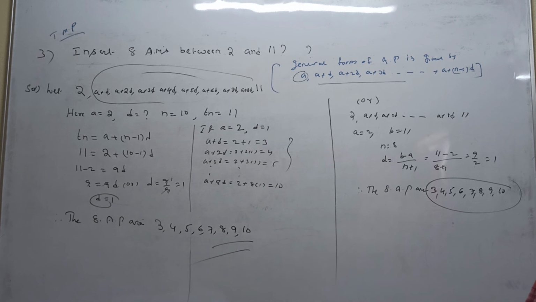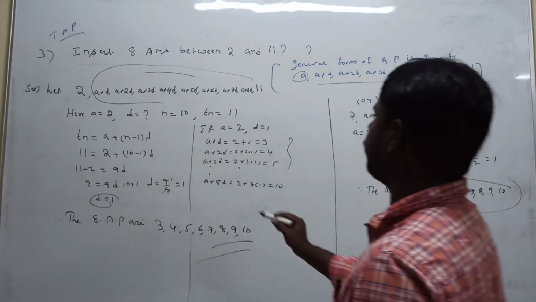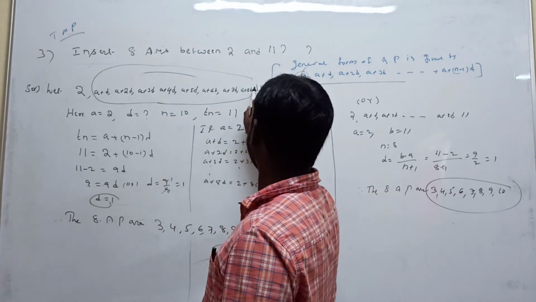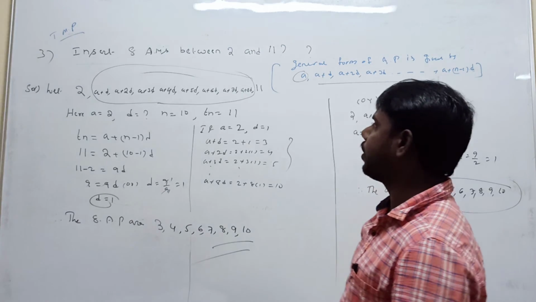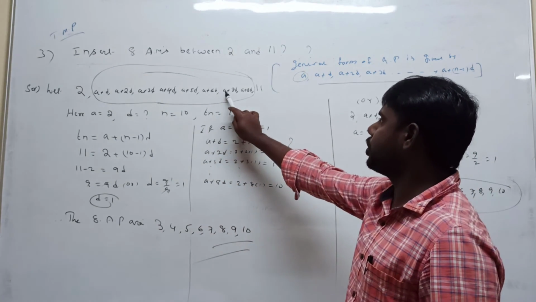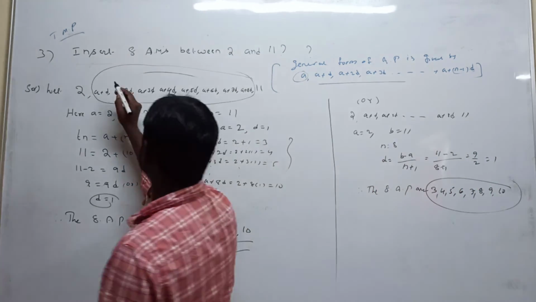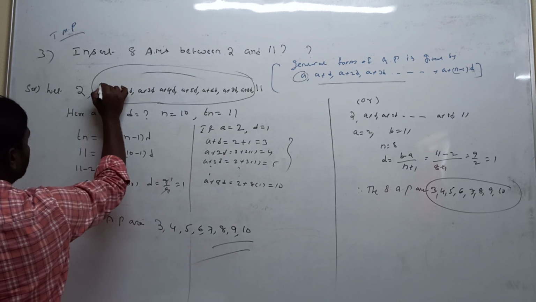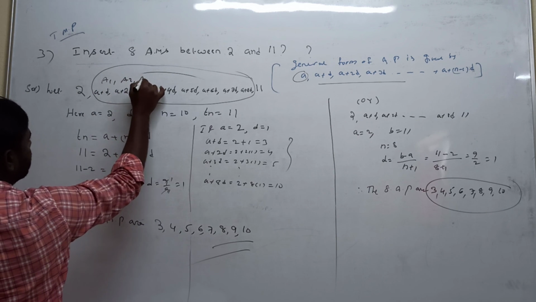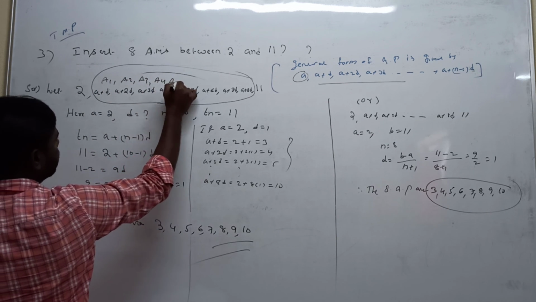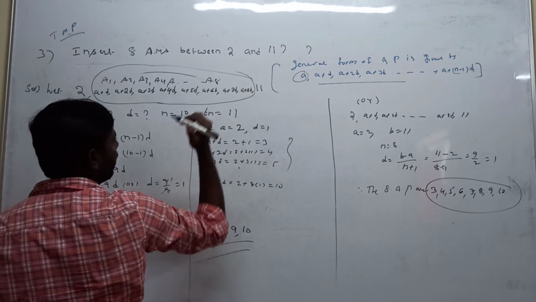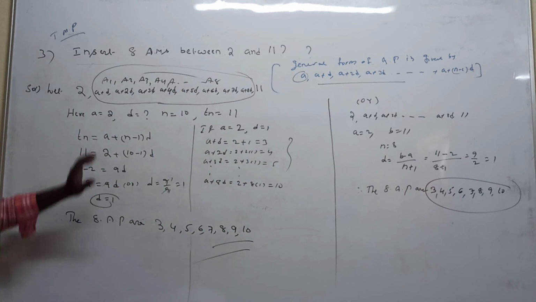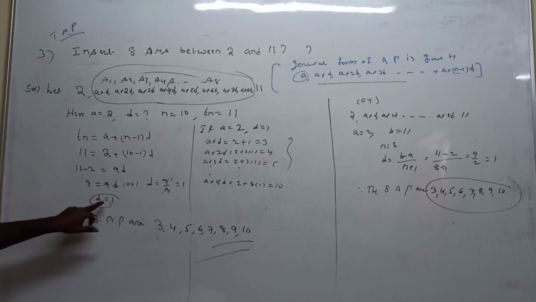Okay? Everyone understood? It is clear. We only apply the nth term of the arithmetic progression. This is very important. We can apply it based on how many elements we insert. Suppose you don't know, we can write like this: how many elements do we insert? 8. So A1, A2, A3, A4, A5, and so on, up to A8, then 11. So now finally we got the a value and the d value.